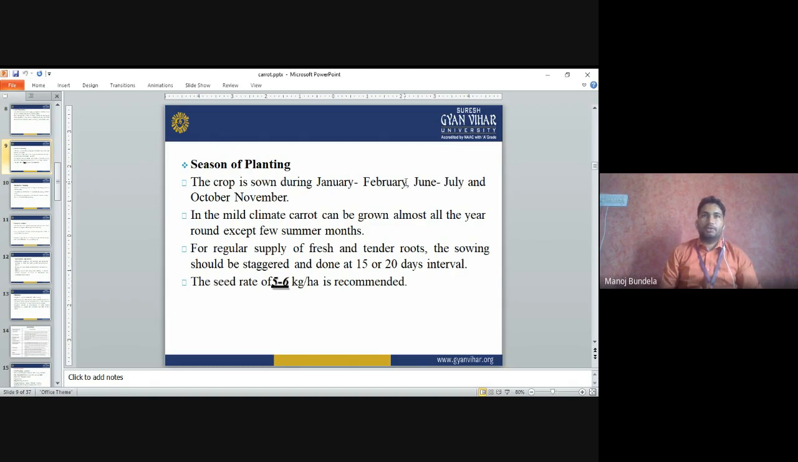So what is the benefit of that? We will get the roots all around the time. Tender roots we will get, fresh roots we will get, fresh vegetable we will get. The seed rate of 5 to 6 kg per hectare is recommended.